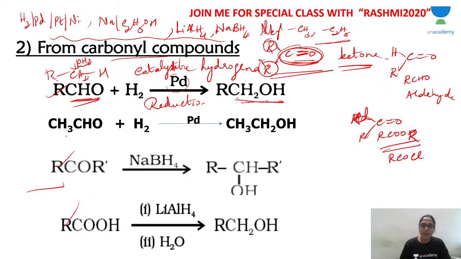See, for example, ethanol. This is ethanol. 2 carbon, is it not? 1, 2. So 2 carbon means a single bond between the carbons.